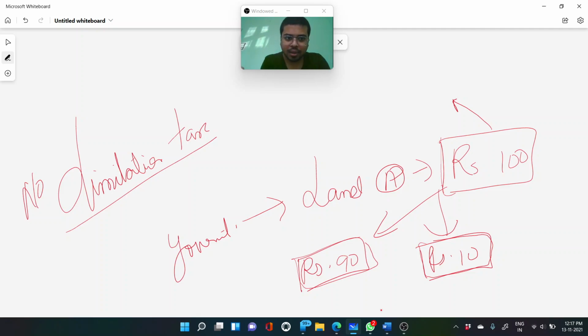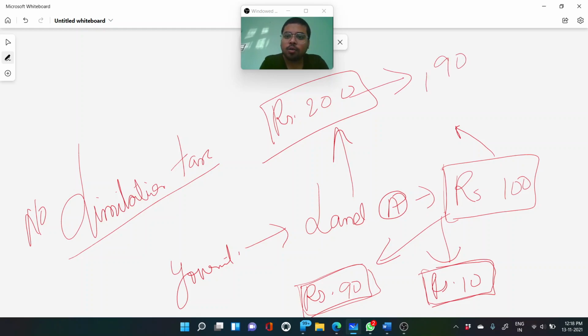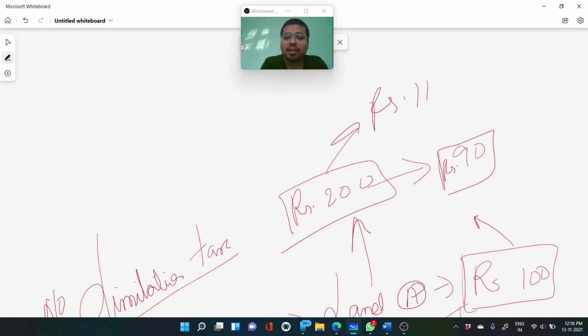Whatever be the means, if the revenue collector was able to collect more than rupees 100, let us suppose he collected from land A rupees 200. Now, in that rupees 200, what was the tax? Rupees 100 was fixed by the government. So the government will get rupees 90 only. In this 200 also, the government will get rupees 90 only. But the rest of the rupees 110 will go into the pocket of the revenue collector.